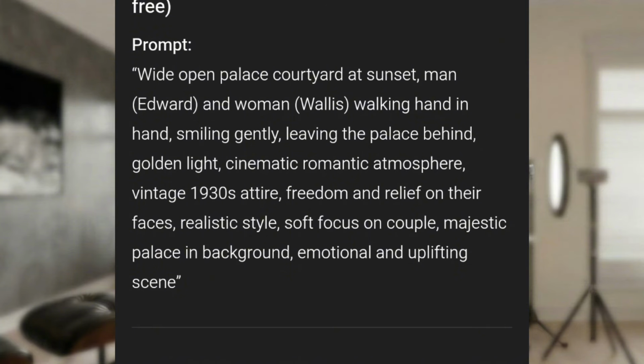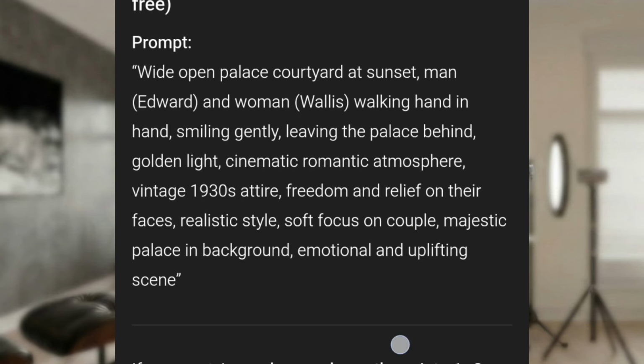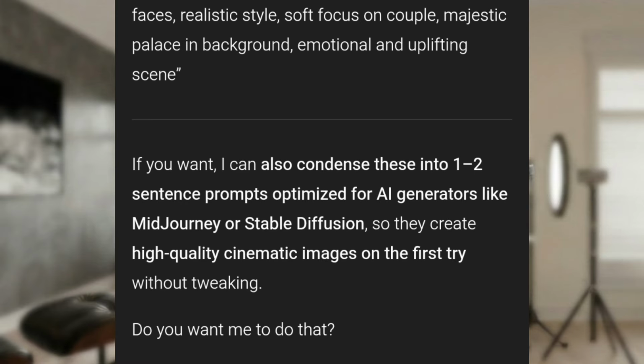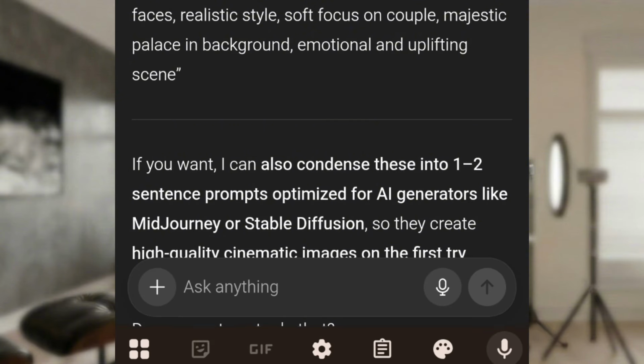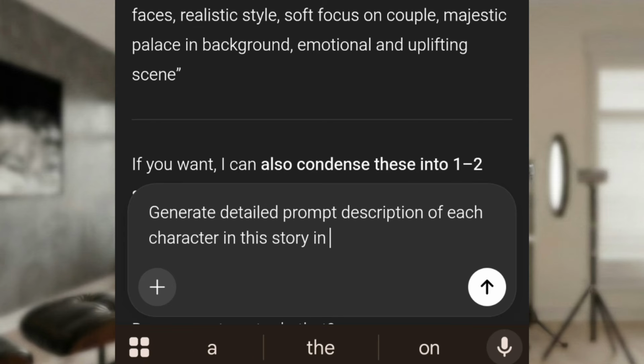Then the next thing is to generate characters for this story. That's the people acting in the movie, the actors. Yes, let me use it that way. So now we are going to use ChatGPT to help us get the prompt that will generate a good character for each of the persons in this story. So I will type in this: generate detailed prompt description of each character in this story in 3D animation style.